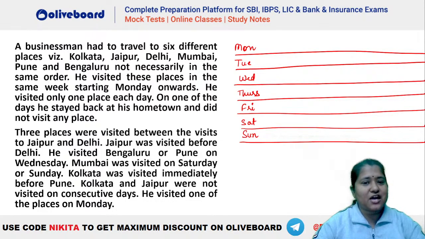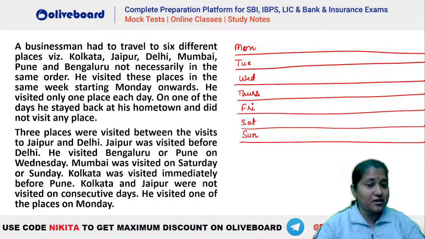So businessman is traveling to 6 different places. Wrong? पक्का? अच्छा ठीक है, चलो देख लेते हैं. गलत हो भी सकता है, right? There can be some typo also. Let's check. Right, Karthikeyan also says it's wrong. Okay, will see. Right, देखते हैं. ठीक है. So a businessman has to travel to 6 different places. You can see the places are given here. These places are, he is visiting the places starting from Monday onwards.